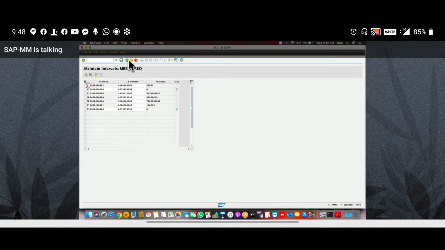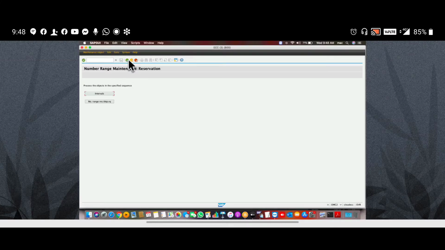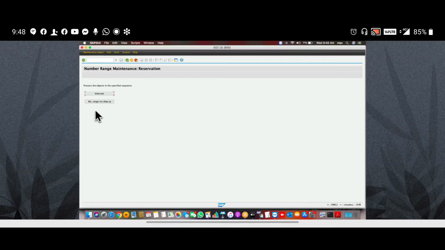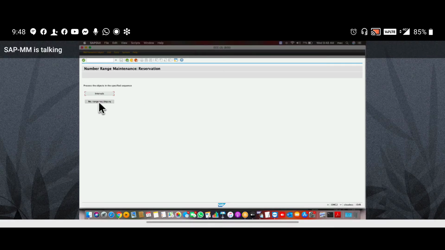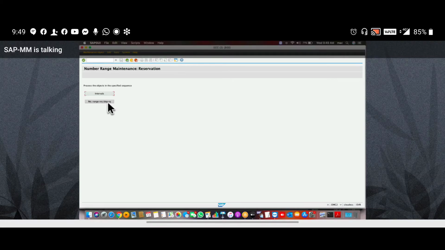Okay. Next, go back 2 times. Here, click on number range reservation / dependent requirement. Click second option, number range reservation.